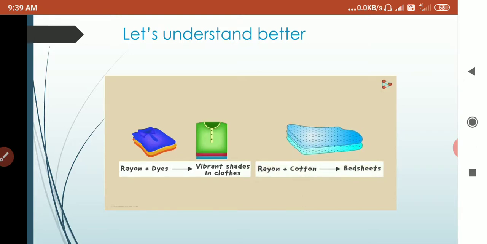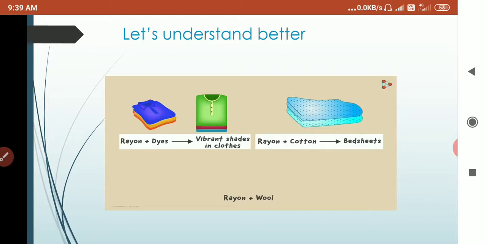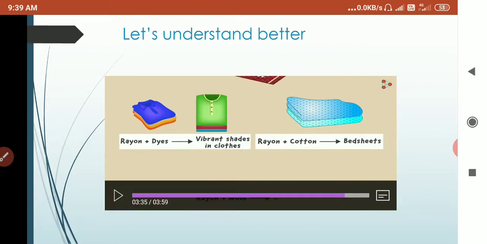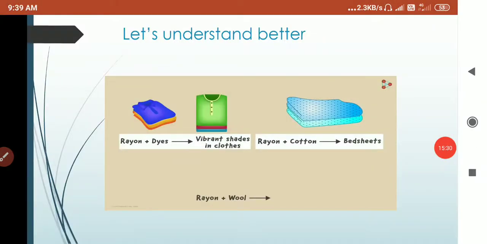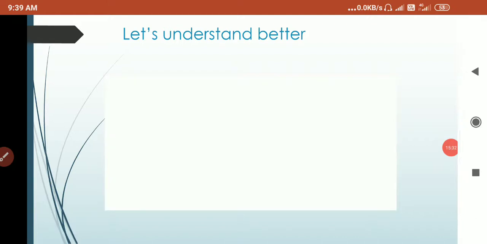Rayon can also be mixed with cotton to make bed sheets. And also rayon can be mixed with wool to make carpets. So there are lots of uses of rayon. Rayon is very useful for us.